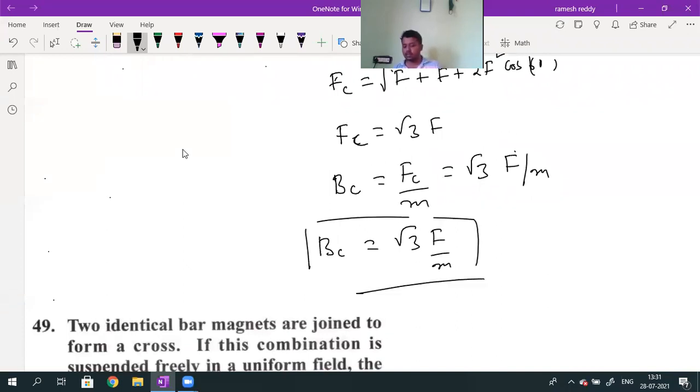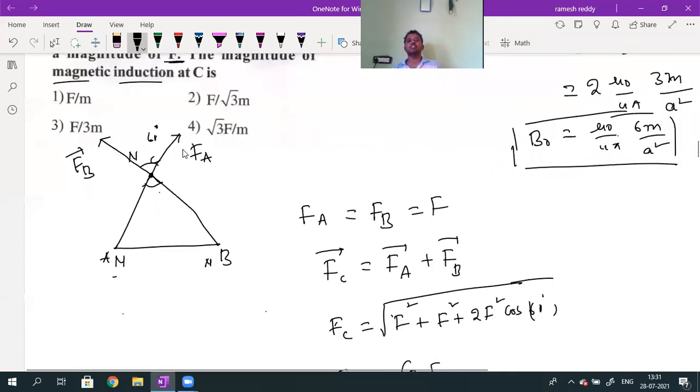Is this question okay, students? If any doubts are there, once you check, it is a simple question. Two identical poles are placed at A and B, two vertices of an equilateral triangle. What is the resultant magnetic field induction at C? For calculating it, I consider another identical north pole. The repulsion force acting on that north pole due to A is Fa and due to B is Fb. What is the angle between Fa and Fb? 60. Fa and Fb both are inclined at an angle of 60 degrees.